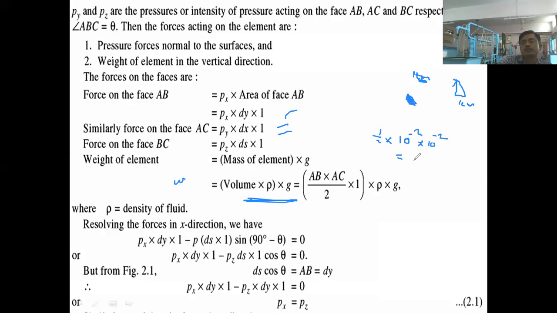So in total it becomes 10 to the power minus 4 centimeter square. So this size is very, very small.